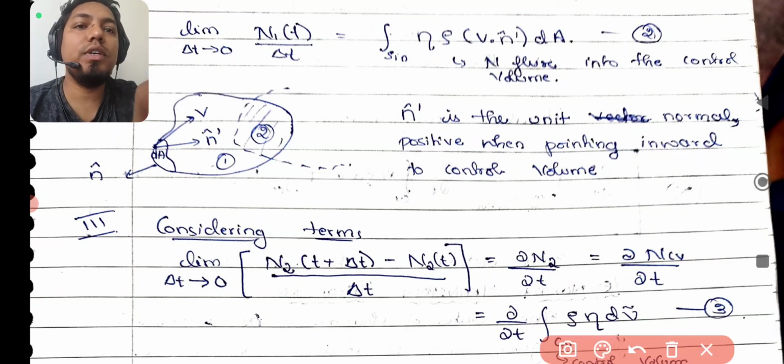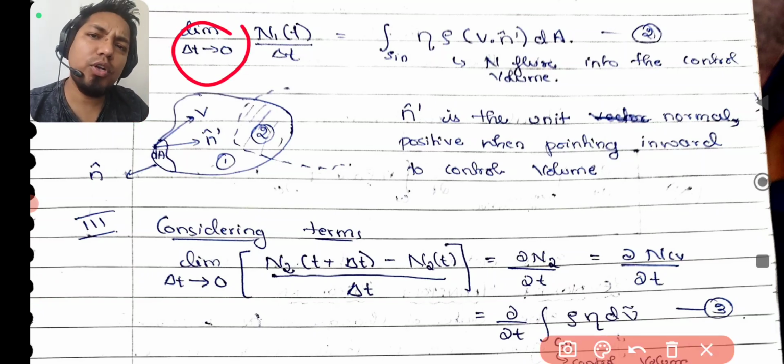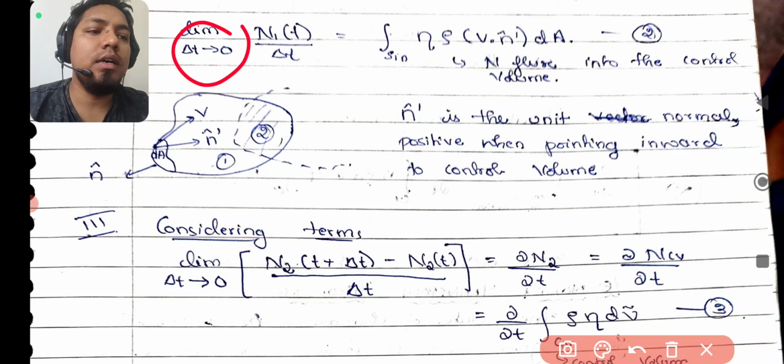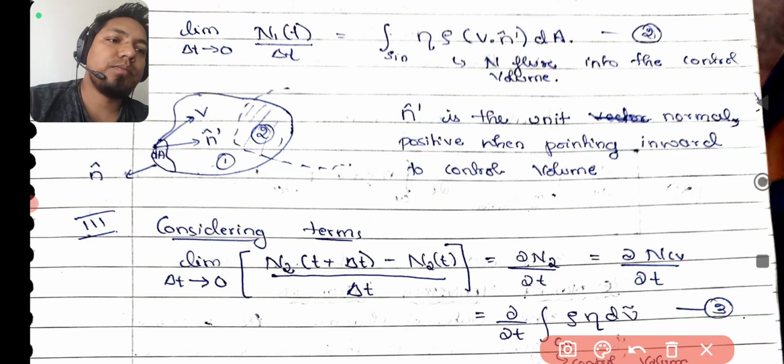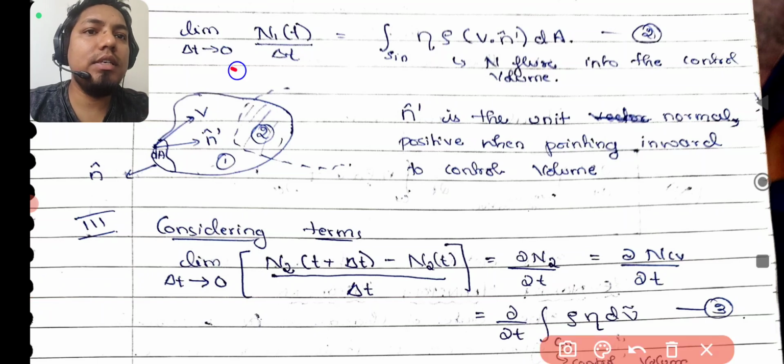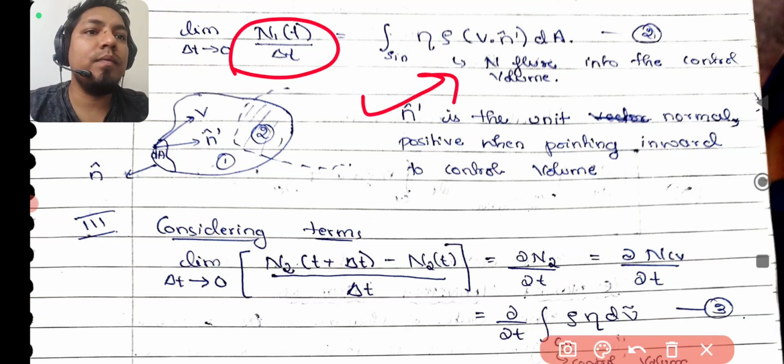You can see here also we have written limit del t is equal to 0, because we are understanding what will happen with the property transport for a very small time. Now even this n1, you can see we are writing in a similar way, eta rho and velocity v dot n cap dA.